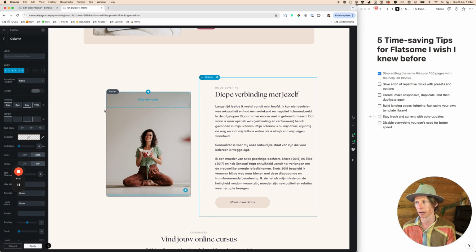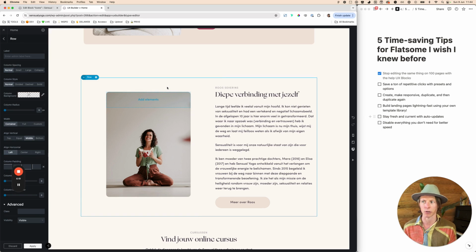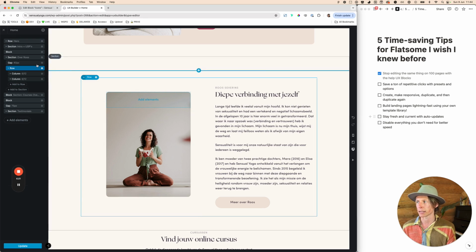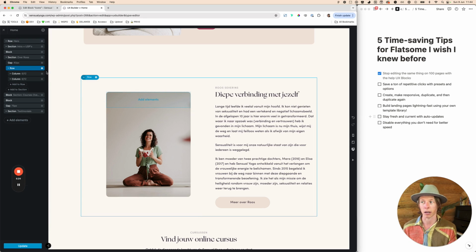And I did probably a lot of customizations in terms of padding and image height, etc. And let's say I want to reuse that on different pages, and I don't want to use that UX block because then I only have the possibility to use one image, one type of image and one type of text.